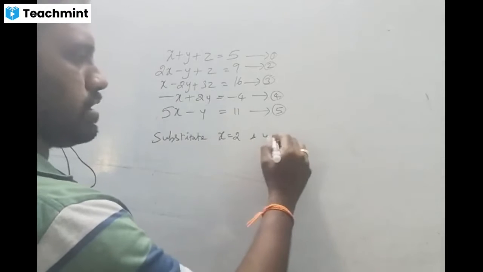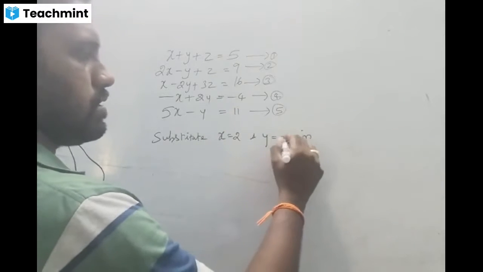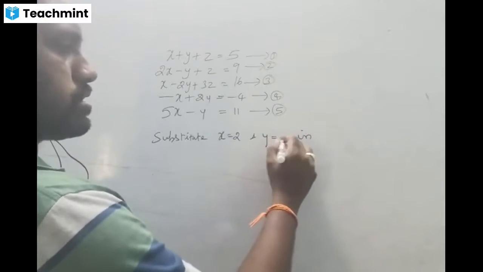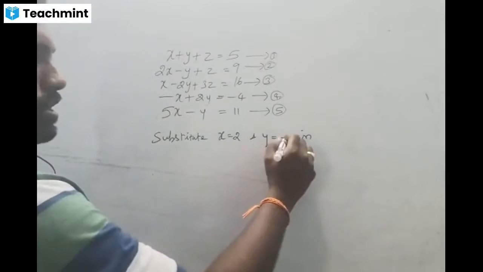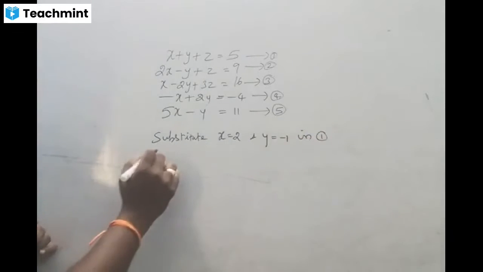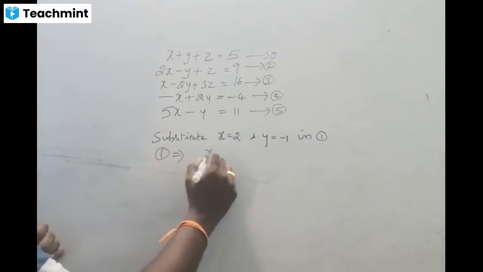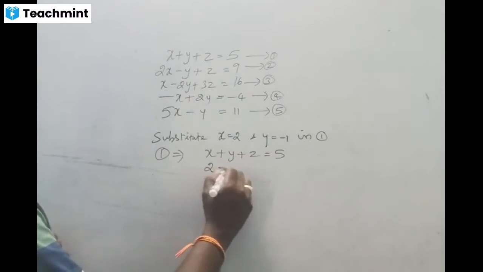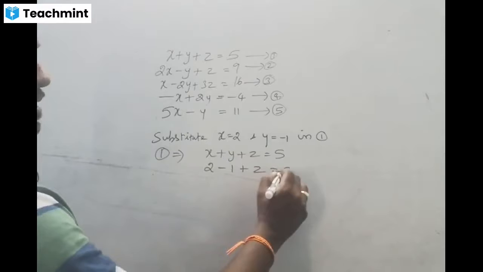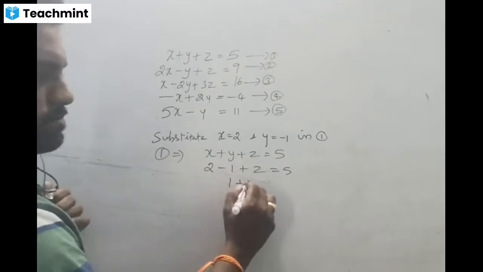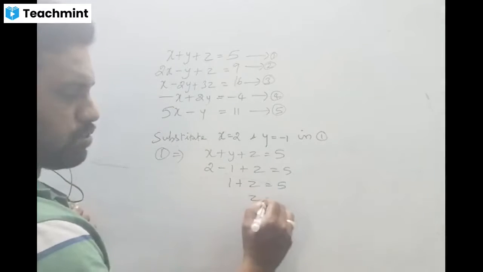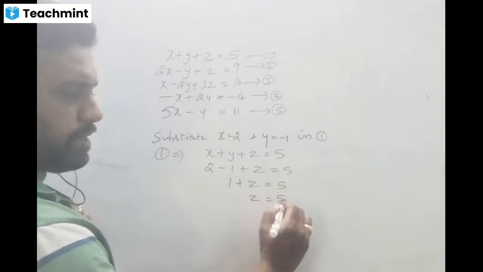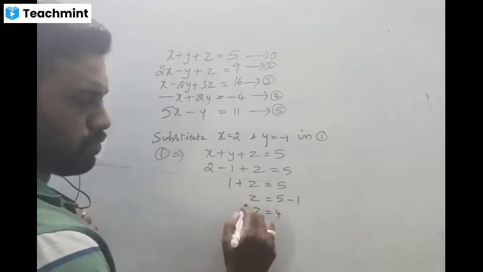Now we have to substitute the values x equal to 2 and y equal to minus 1 in the first 3 equations. Which one do you want? Either 1, 2, or 3. But 1 is very simple, that's why we can use 1. x plus y plus z equal to 5. What is x? 2. What is y? Minus 1. So 2 minus 1, 1. So z equal to what? Plus 1 goes to that side, it will be minus 1. So z equal to 4.